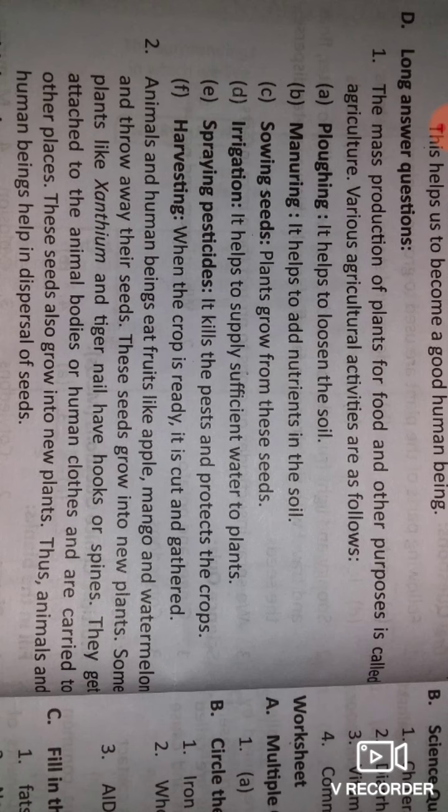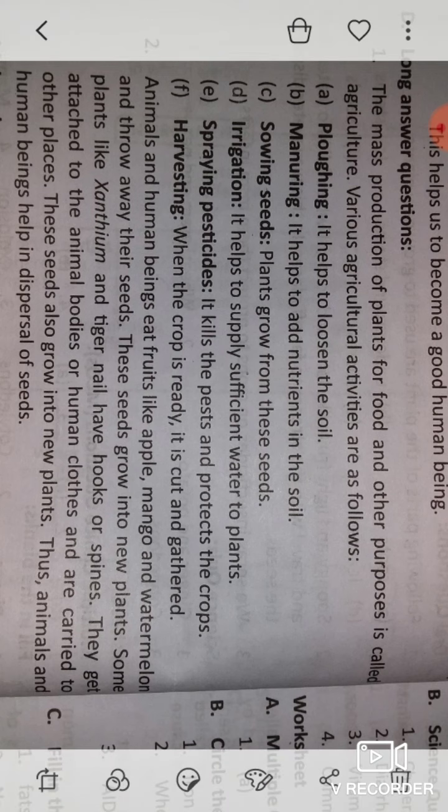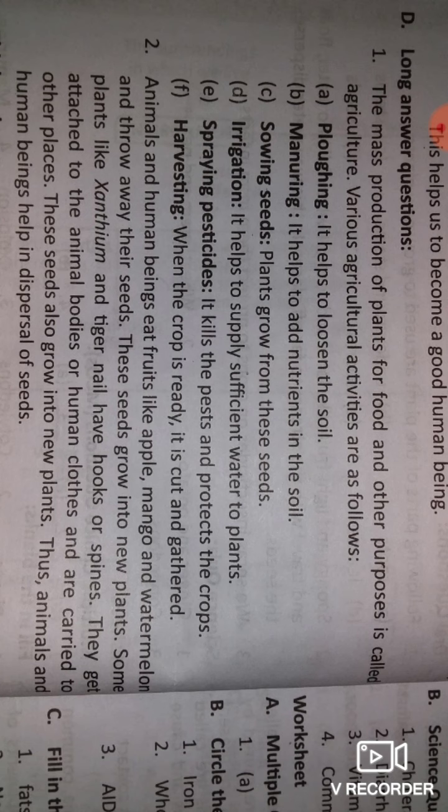This way the seeds are carried to other places. Now these seeds also grow into new plants. Thus animals and human beings help in the dispersal of seeds.